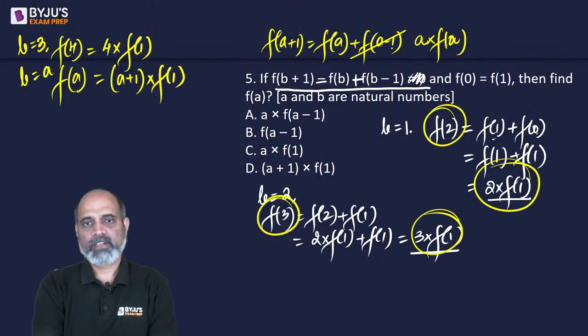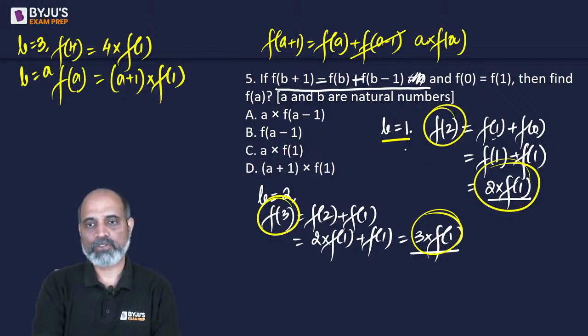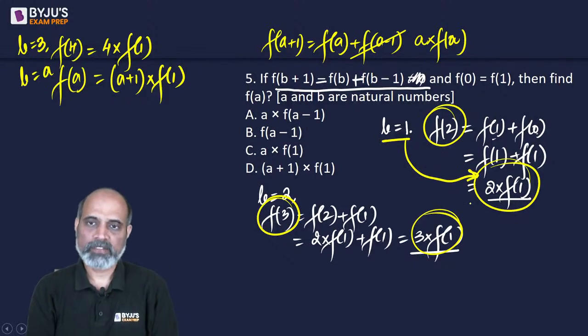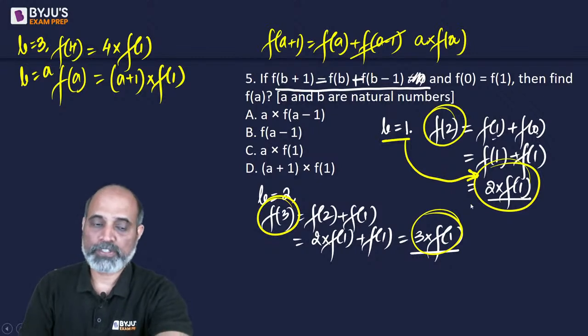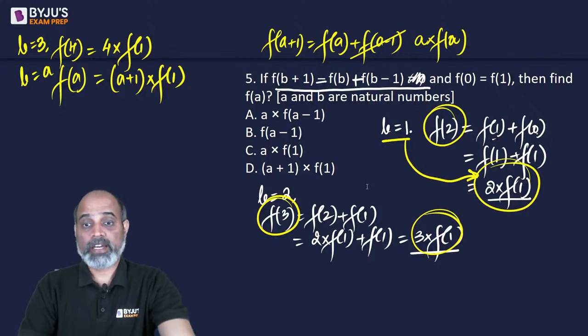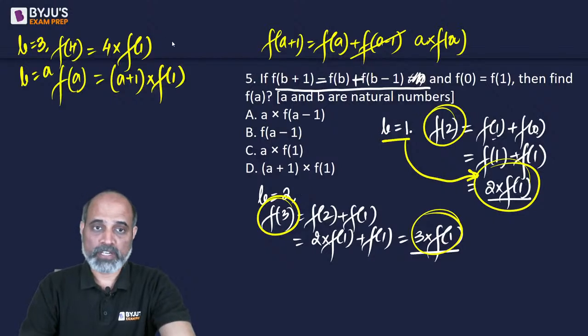Because if I write b is equal to 1, that is one more, isn't it? So instead of f of a plus 1, if I want to find f of a, it's going to be the previous one. So this will go 1 behind.